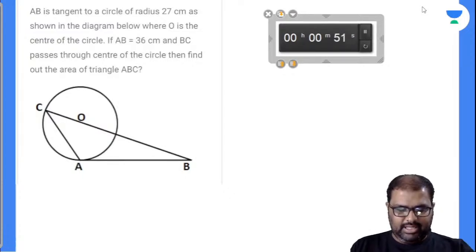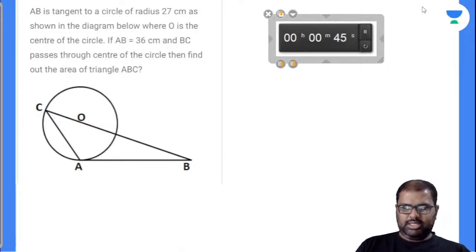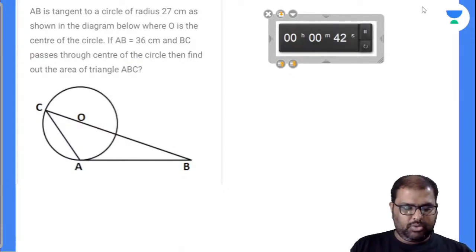I'm waiting for Aniket's answer. Mansi, yes. What about Suraj? Raj Gupta, what's your answer there? 30 seconds more.